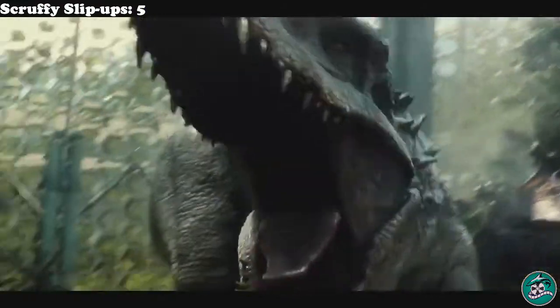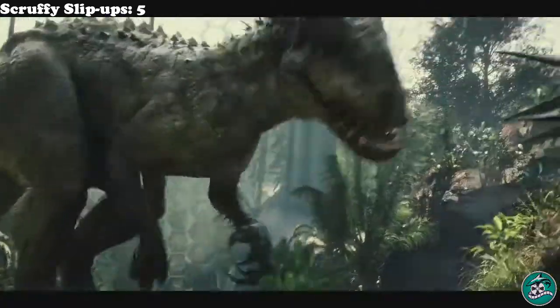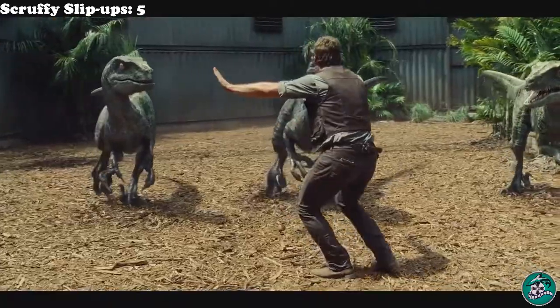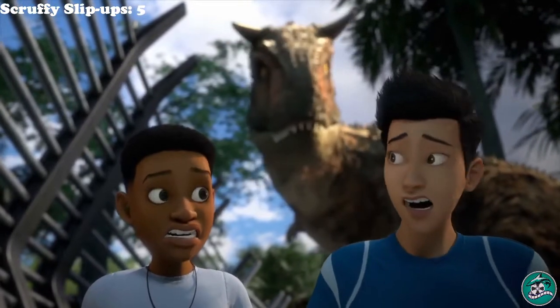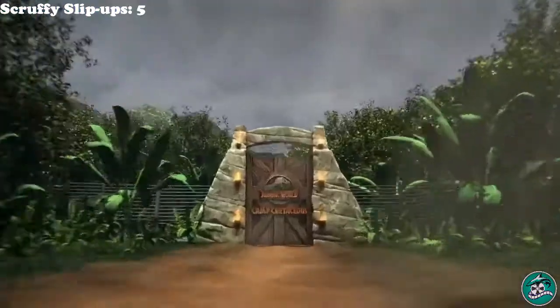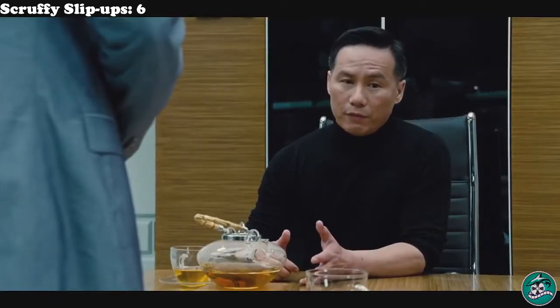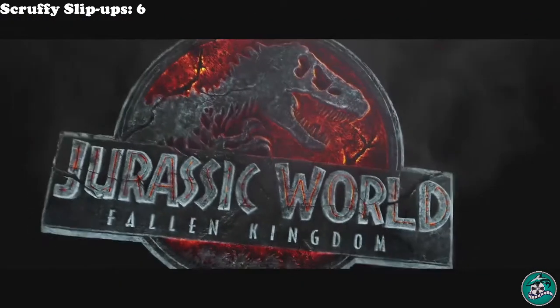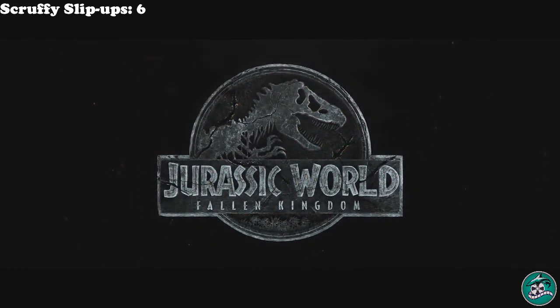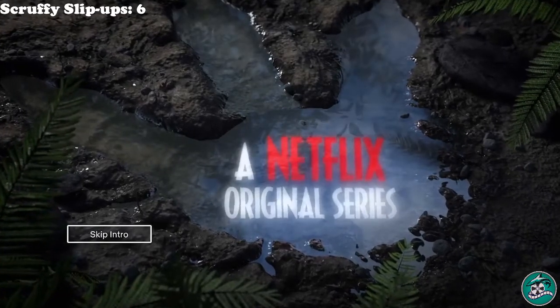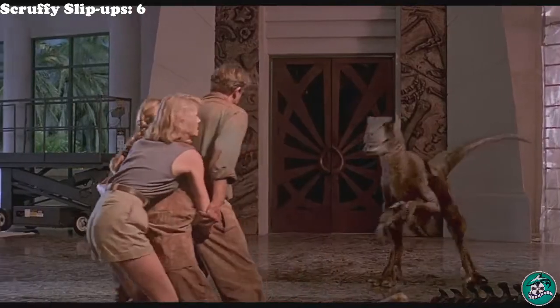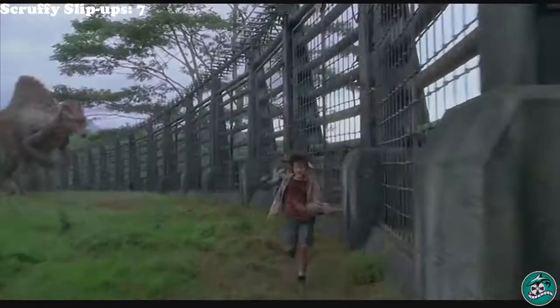In 2012, the creation of the Indominus Rex occurs, and 3 years later, in 2015, the events of Jurassic World and Camp Cretaceous Season 1 and Camp Cretaceous Season 2 occur. In 2016, the events of Camp Cretaceous Season 3 begin, and the beginning of Jurassic World Fallen Kingdom. In 2018, Dr. Wu is stripped of his credentials, and the events of Jurassic World Fallen Kingdom occur. And sometime in between 2016 and 2018, or 2018 and present, the events of Camp Cretaceous Season 4 and 5 occur. So this is the entire Jurassic Park / Jurassic World timeline, up until the events of Jurassic World Dominion.